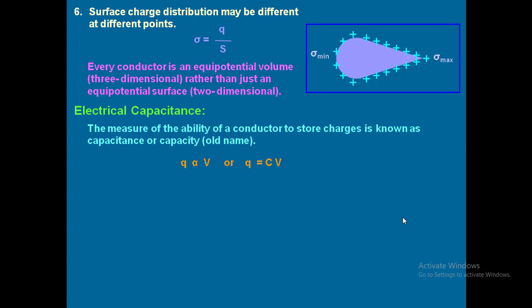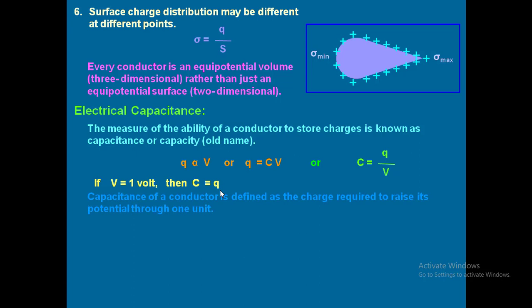Yes, sir. So what is the formula for capacitance? C is equal to Q by V. Remember this. C is equal to Q by V. Clear? So this is the formula for capacitance, C is equal to Q by V, or directly you can remember Q equal to CV. Now, if the potential difference applied is 1 volt, then what is the value of C? The value of C is equal to the charge itself.